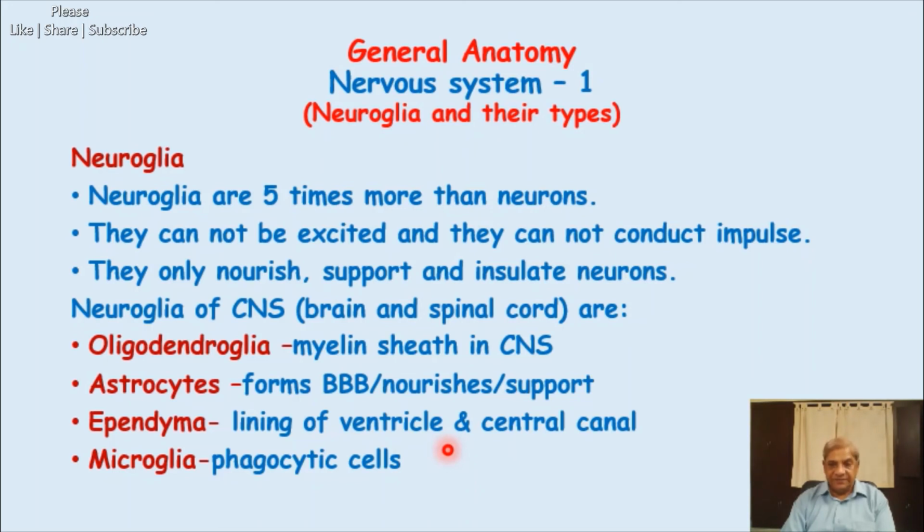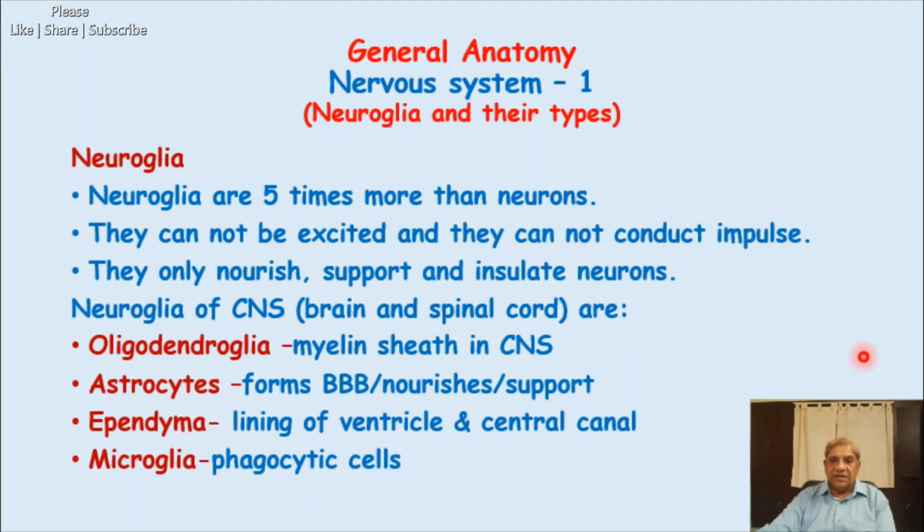They will eat them away and clean the brain tissue. So their function is phagocytic in nature. So these were the neuroglial cells of the central nervous system, meaning brain and spinal cord.